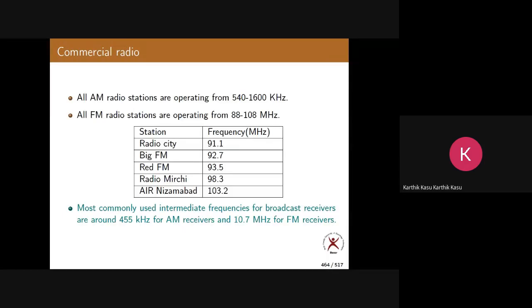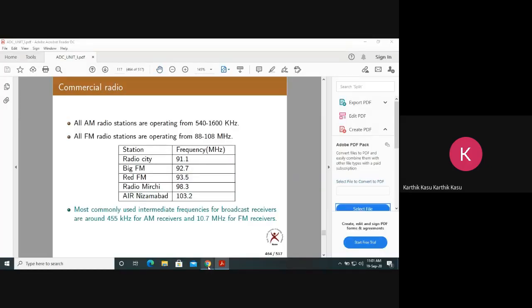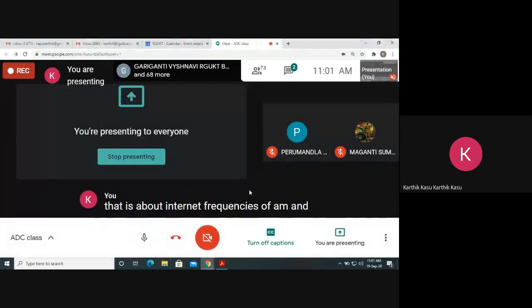So that is about the intermediate frequencies of AM and FM receivers. These are all standard values, so please make a note of them. If any doubts, you can ask me.